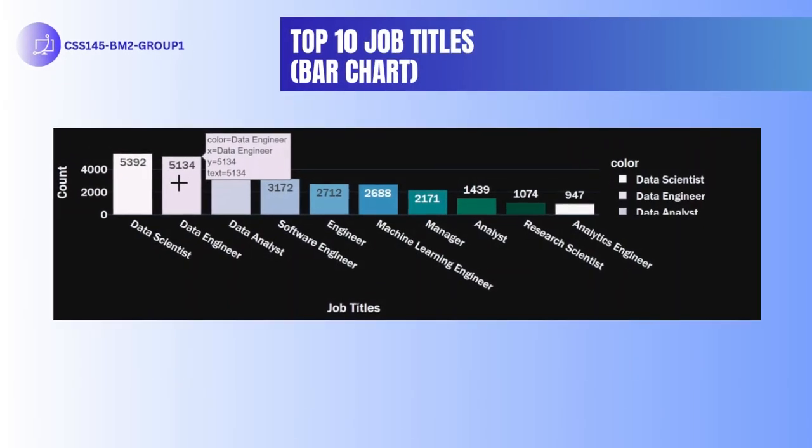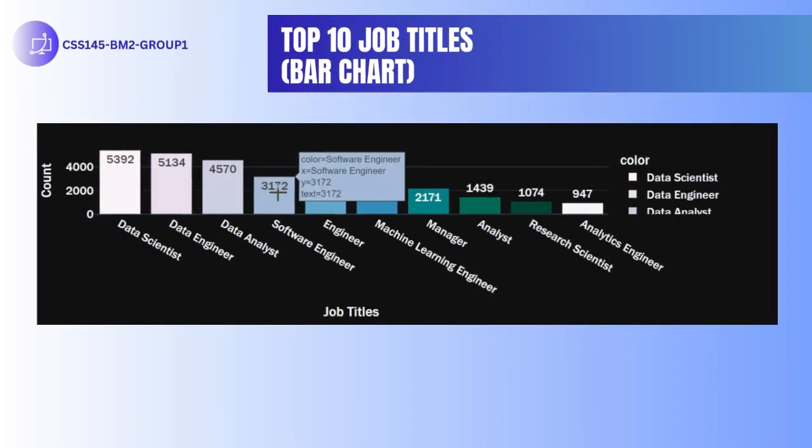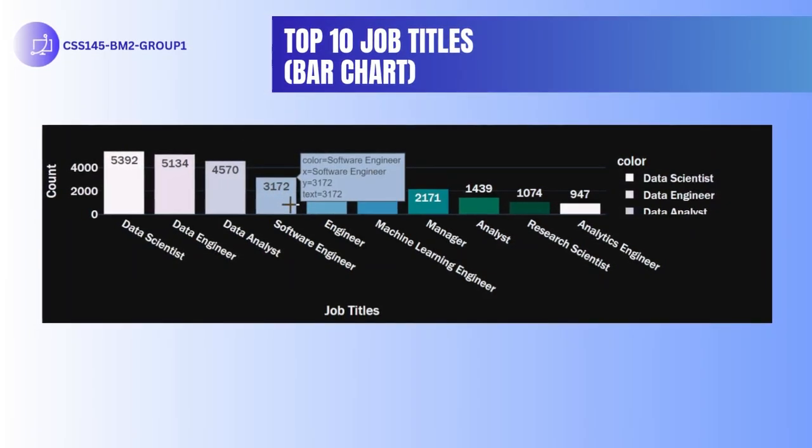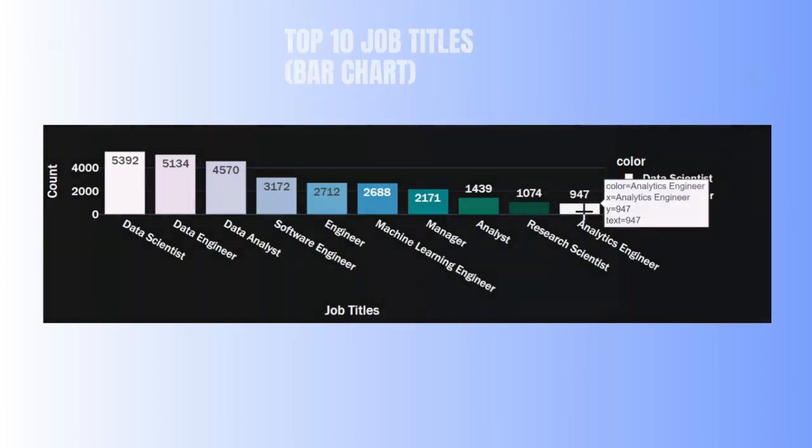Next is the top 10 job titles. Here we have a bar chart displaying the 10 most common job titles in the dataset. Data scientist, data engineer, and data analyst are the most frequently occurring roles. This highlights the demand for core data science expertise. Specialized roles like analytics engineer and research scientist appear less often, but may offer higher salaries.